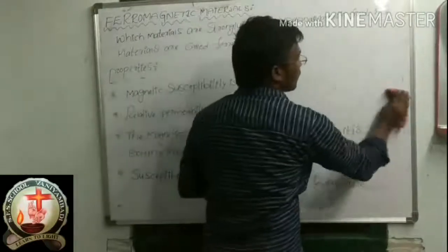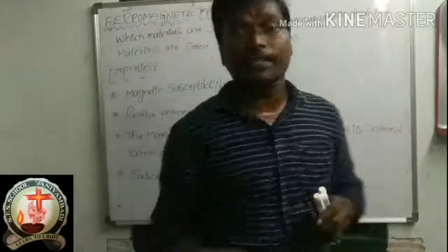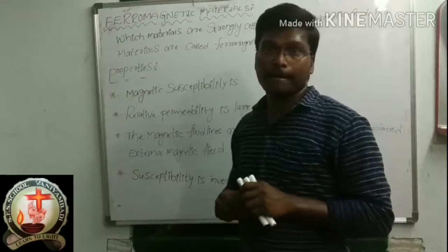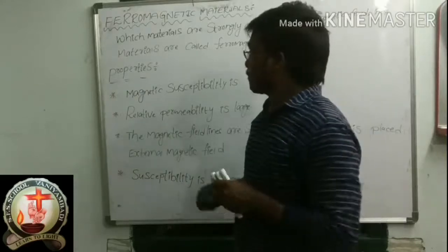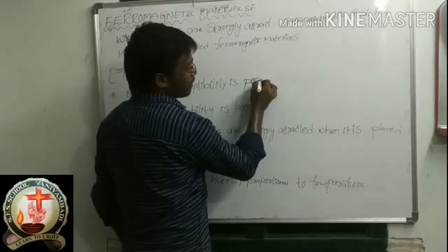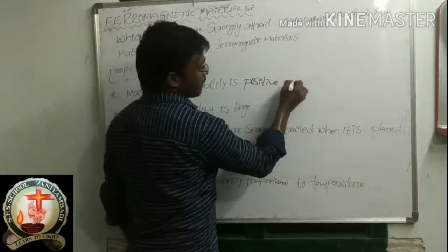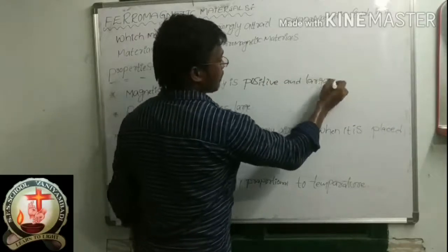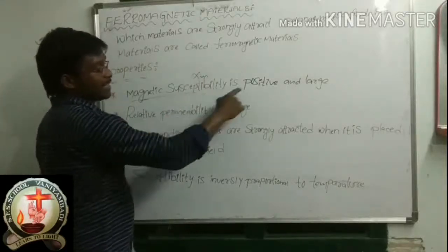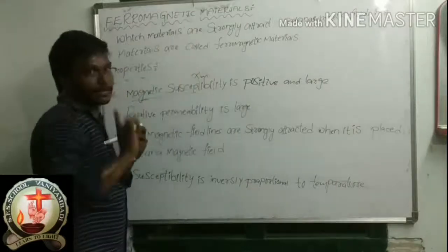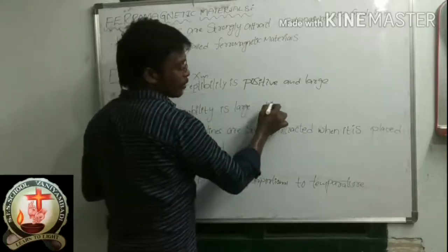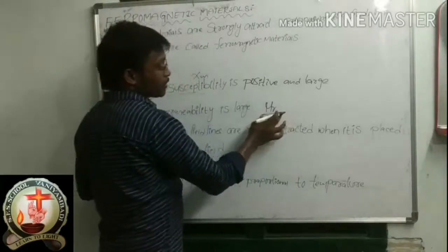Okay, now this ferromagnetic material has some properties. Now we should discuss those properties one by one. The first property: magnetic susceptibility is positive and large. You already know magnetic susceptibility we can denote as Xm. So susceptibility is positive and large in ferromagnetic materials. Second point, relative permeability is large. Relative permeability, which term do we denote it by? Mu r, correct, no? So the relative permeability value is large.